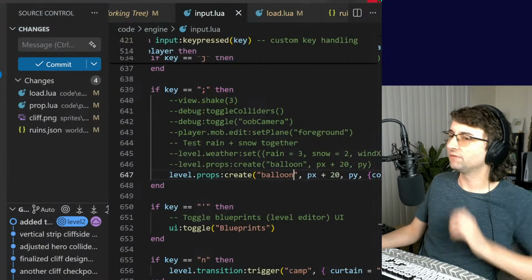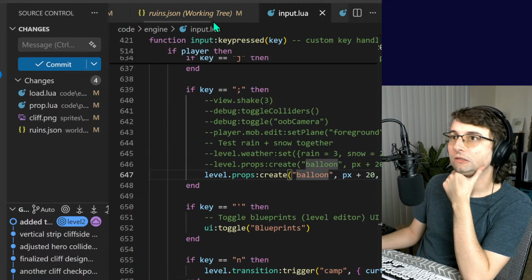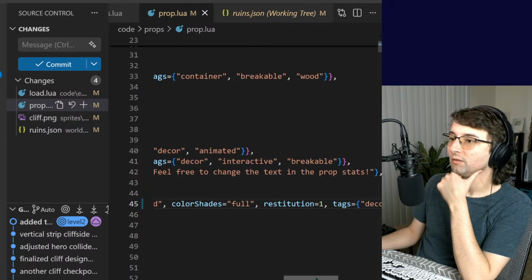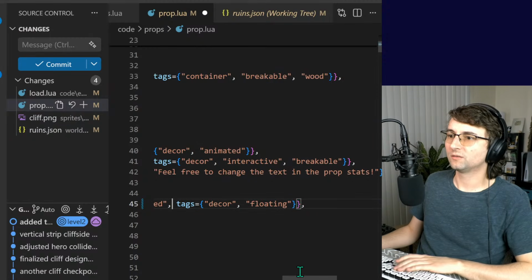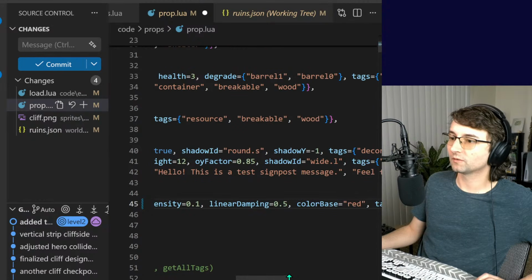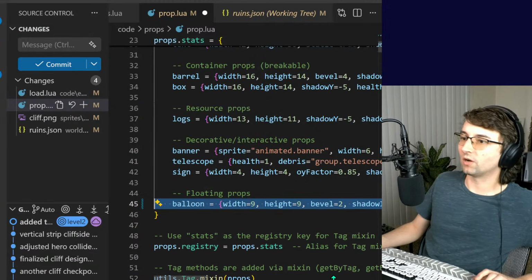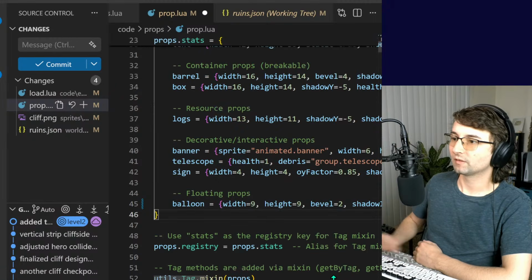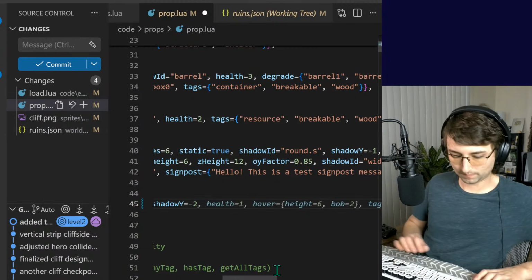No, it's still not getting any physics. Why would the balloon not be getting any physics? What is this madness? Is restitution screwing it up? I kind of want to get rid of all of these things and see if I can just get it to work. Let's get rid of all of these special features that I added to it, and see if that helps, because maybe it will.